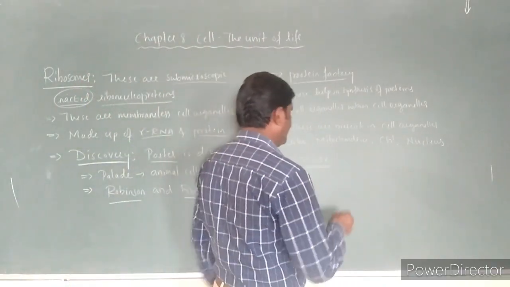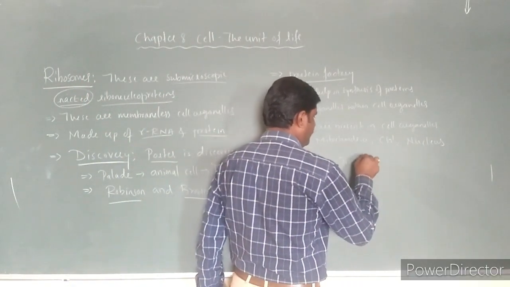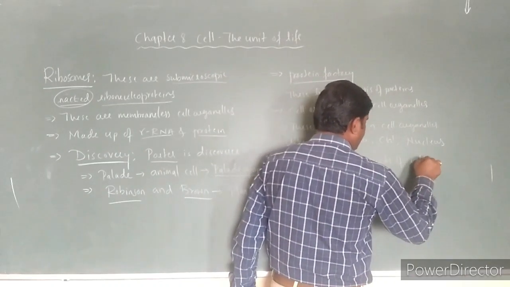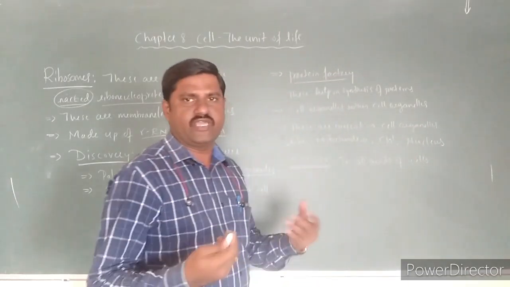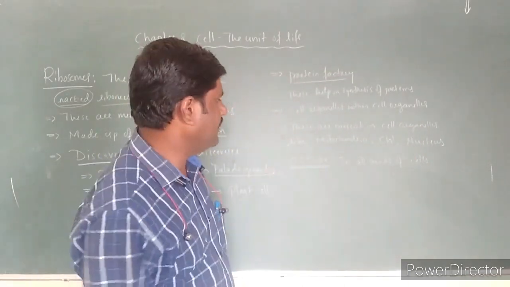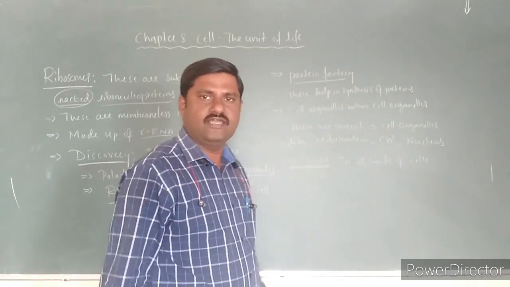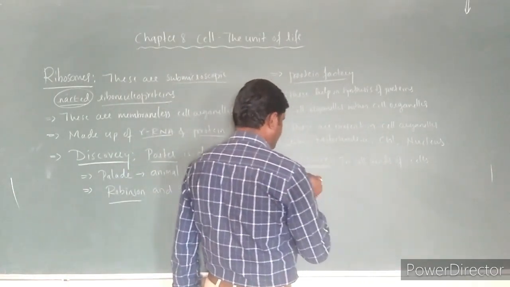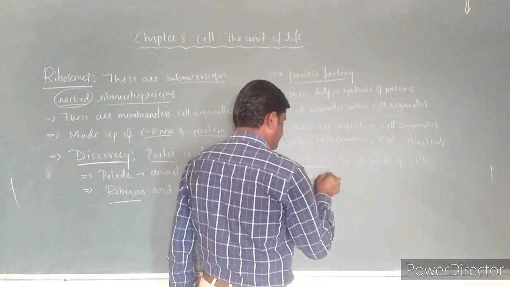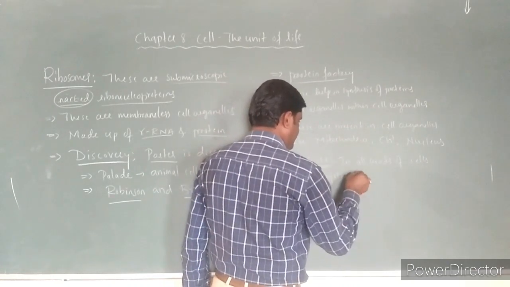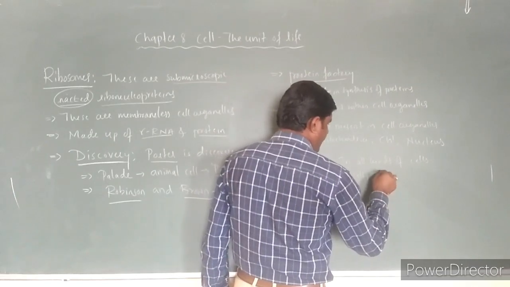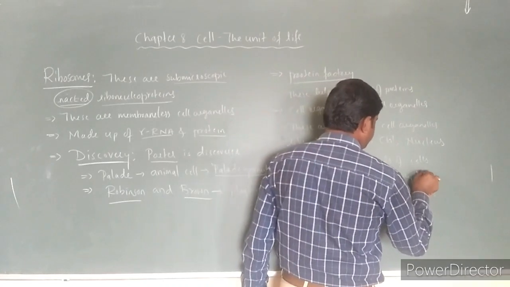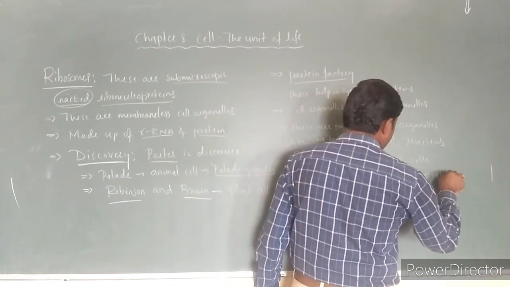These occur in all kinds of cells, that is prokaryotic cells as well as eukaryotic cells.